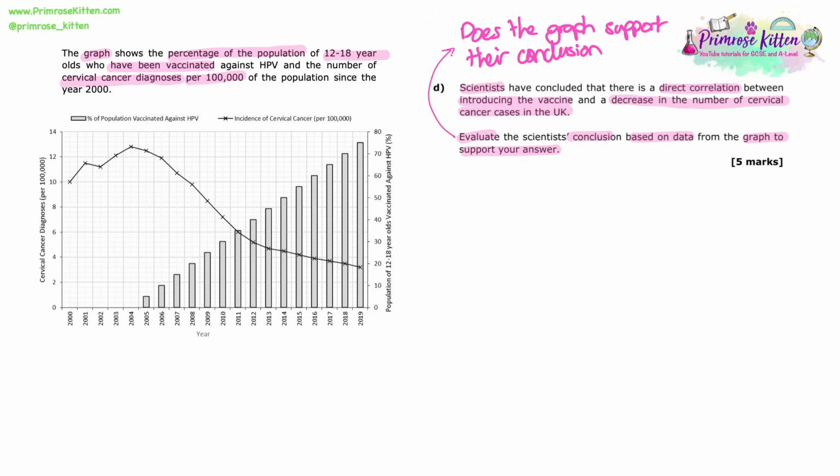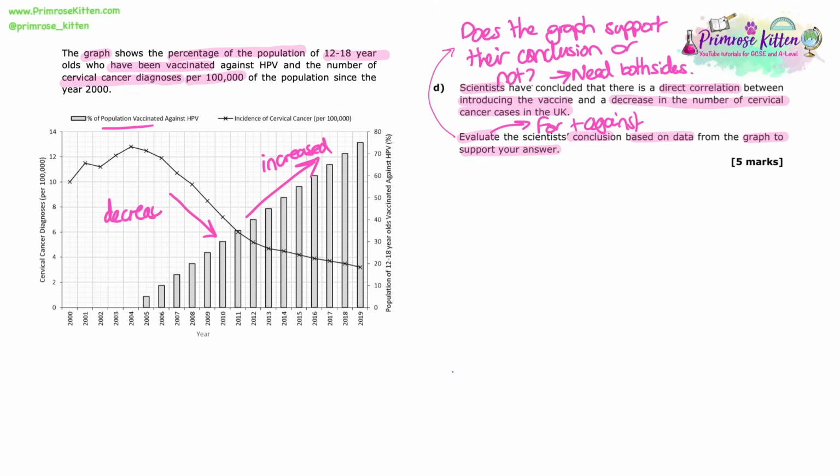You have to do both sides. So yes, does it support, and how can we see that? And also maybe no, why does it not support that, or what other things could explain this correlation? So in terms of supporting, obviously as the number of 12 to 18-year-olds that have been vaccinated against HPV increases, then we can see that the number of cervical cancer cases reported has decreased. And it's continued to decrease. Even though it's slowed down, it's still decreasing all the way to 2019.